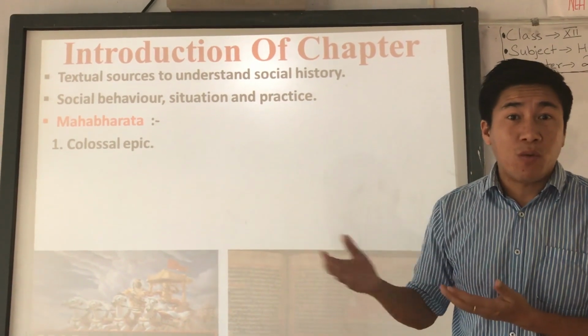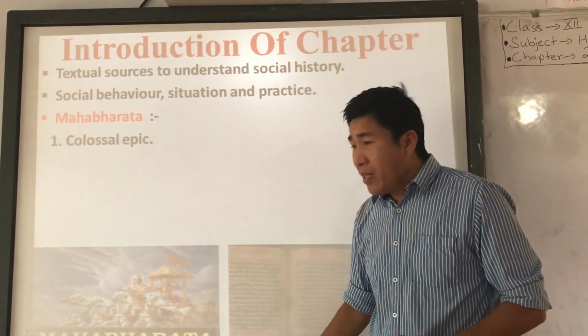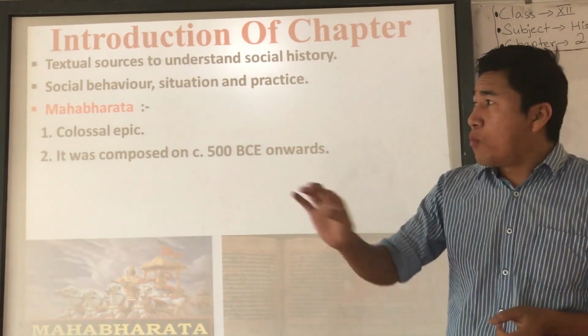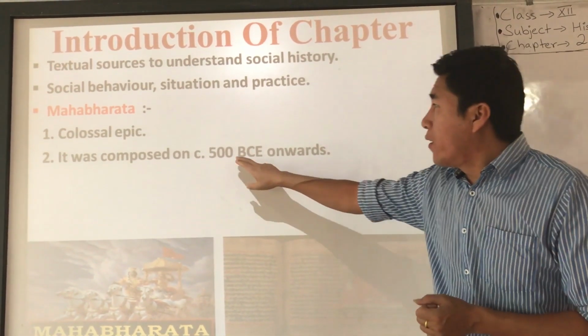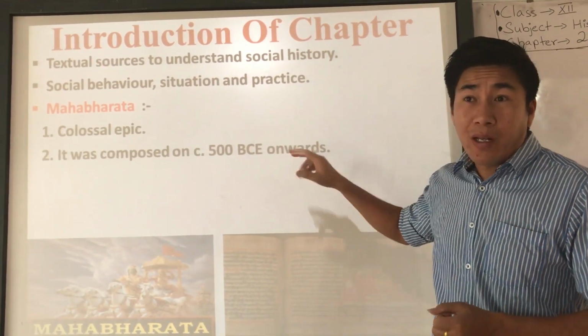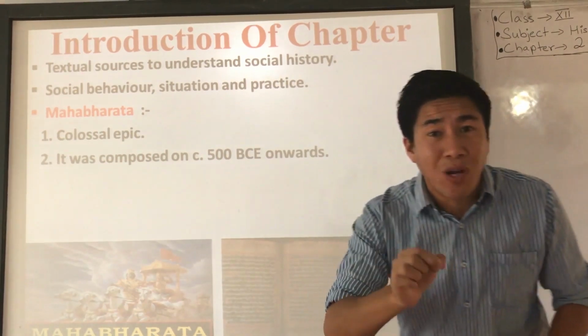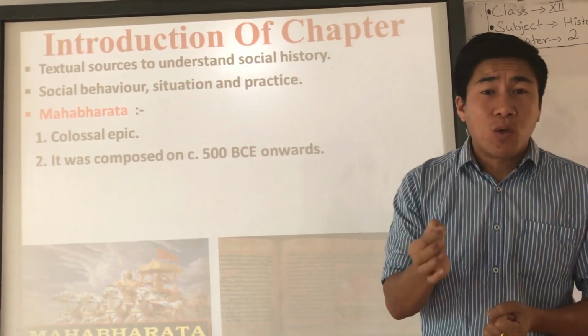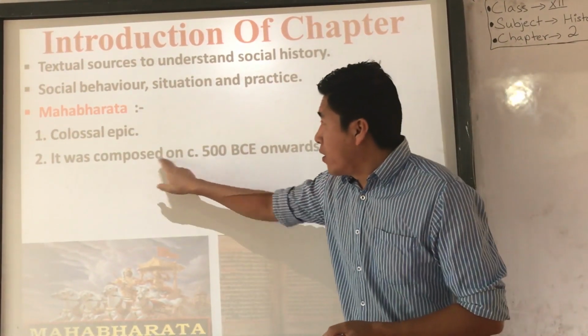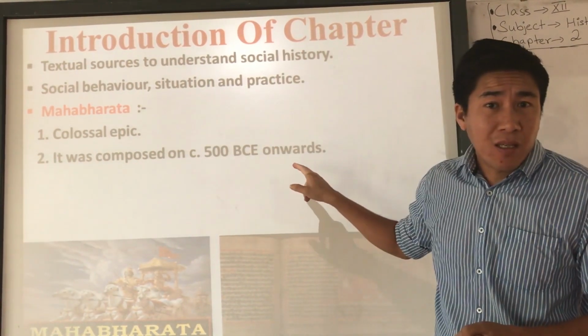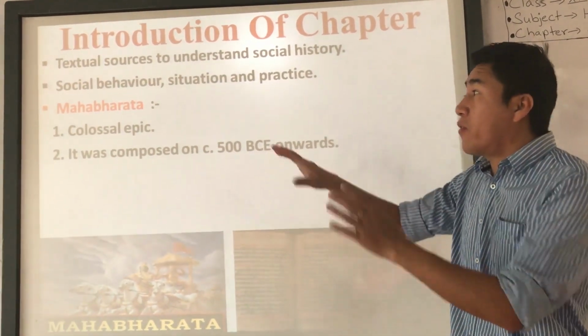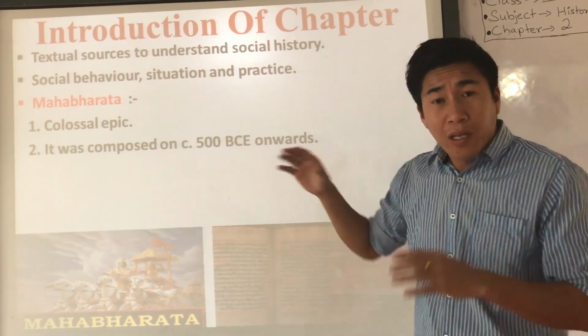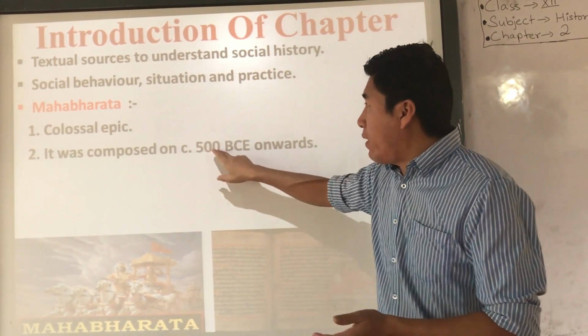We also have the Ramayana, right? Then the Mahabharata was composed from 500 BC onward. Now, composed here means started writing. The Mahabharata started being written around circa 500 BC. That does not mean that the Mahabharata started from 500 BC. No, it started being written in 500 BC.